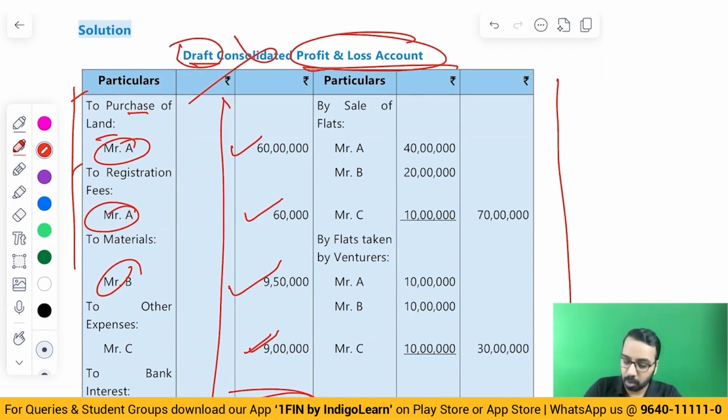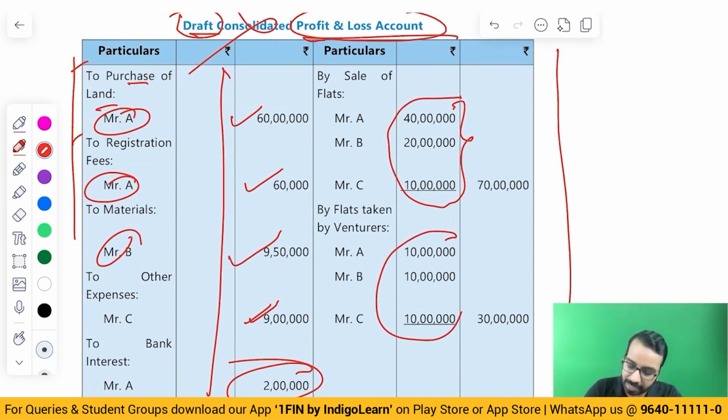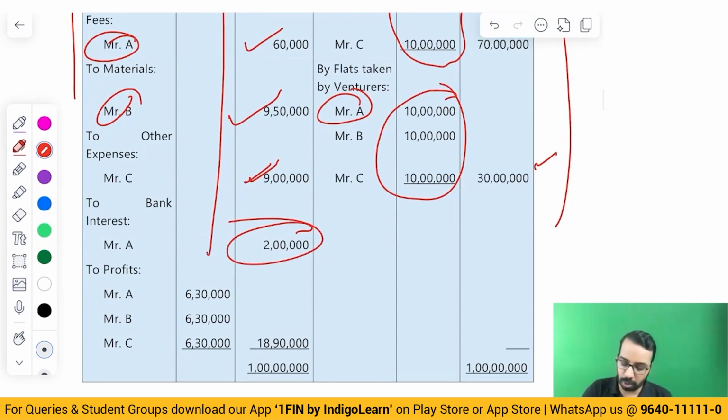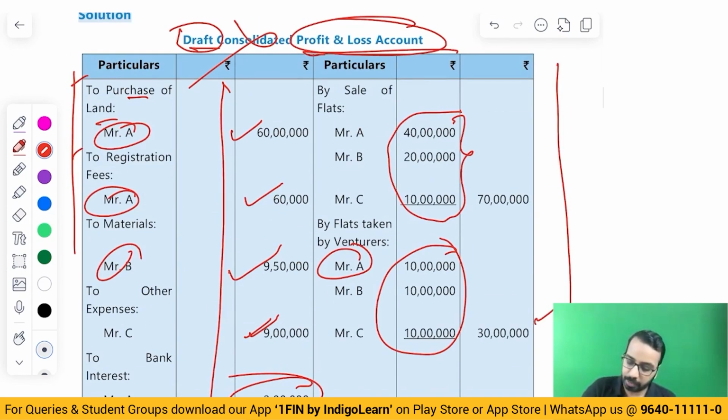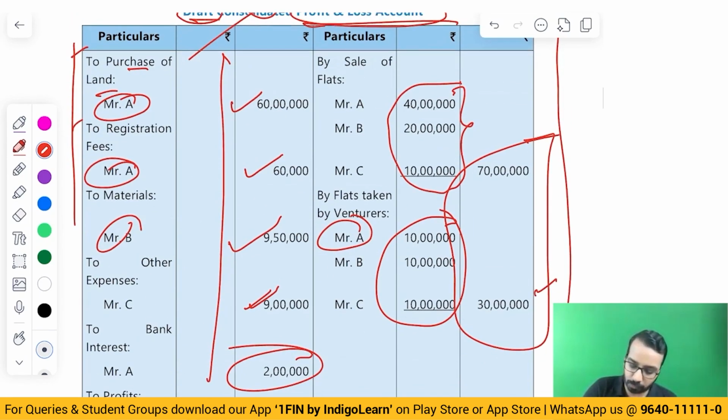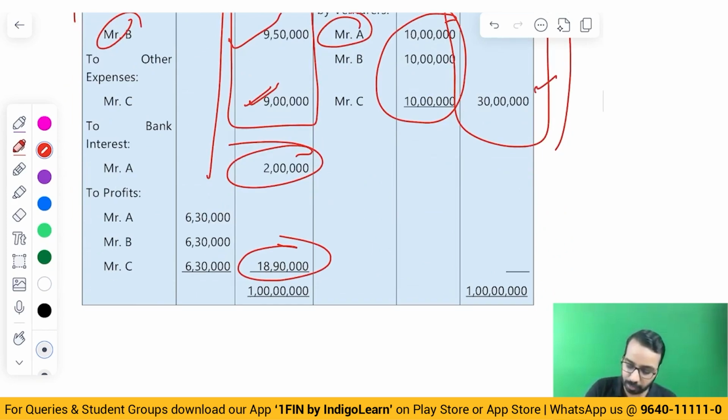Then sale. Whatever is individually sold, you will take it, and they have agreed to take one flat each at 10 lakhs. So that also you will credit to P&L, because taking away is also like sale only. Once you do all of that, you get the profit. Total sale minus total of all these expenses, you get profit of 18 lakh. This will be shared equally by each of the partners. Okay. This is prepared on a rough sheet or a draft basis.